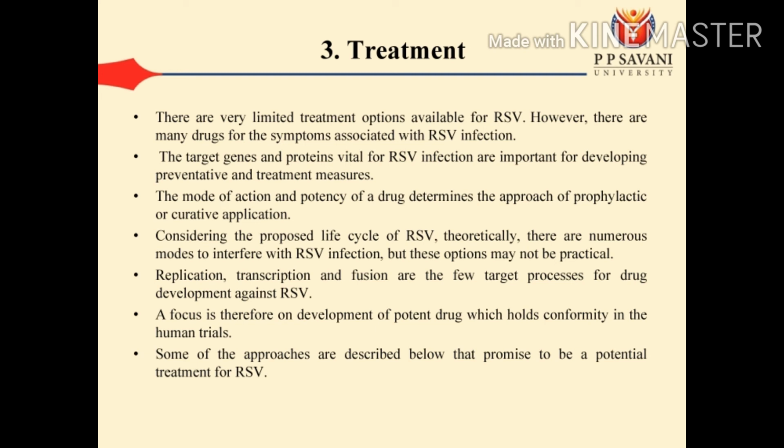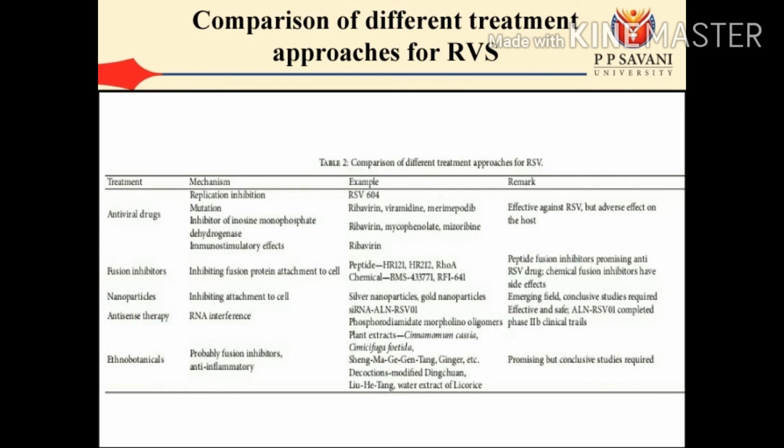Considering the life cycle of RSV, theoretically there are numerous modes to interfere with RSV infection, but these options may not be practical. Replication, transcription, and fusion are the few target processes for drug development against RSV. The focus is therefore on development of a potent drug which holds up conformably in a human trial. Some of the approaches are described below that promise to be a potential treatment for RSV. Now you see the table of different comparison treatment approaches for RSV.